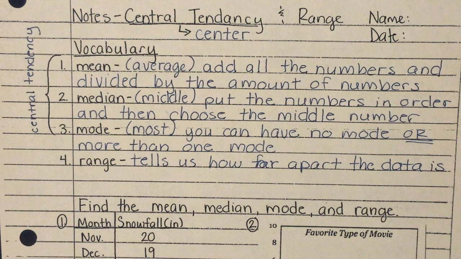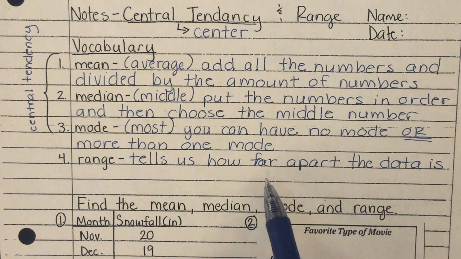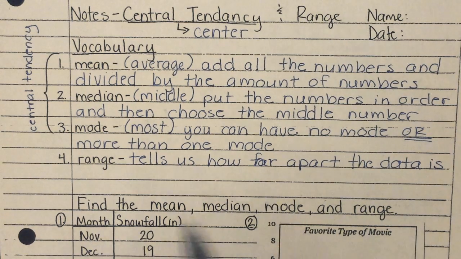So I don't want to know that the high is 68 and that the low is 54. I want to know how far apart 68 and 54 are. What could I do to figure out how far apart they are? Lily? I could subtract them.